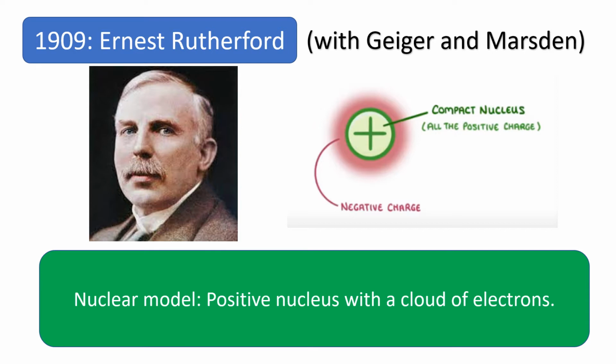Now, the problem with this model, even though it's pretty good and it's pretty much what we look at today, is that it really didn't explain how atoms remain stable. So with Rutherford's theory here, the electrons just being outside would have caused the atom to collapse internally. And so this model was great. It was a lot better than plum pudding model, but it was by no means perfect.